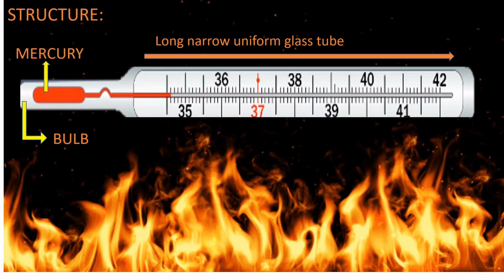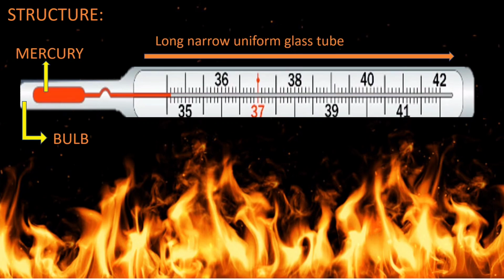a substance called mercury. Now, what is the function of mercury? Mercury senses the heat and keeps rising as the heat increases, and when the temperature decreases, it comes back down to its position. So this is the work of mercury.